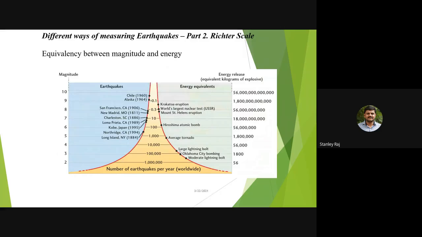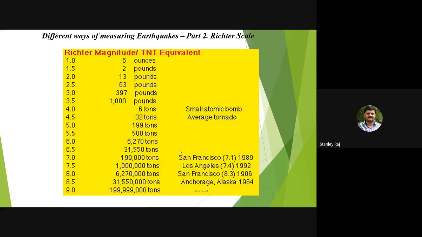So the equivalency of magnitude and energy. For example, if the energy is released, you can see how much TNT, that is trinitrotoluene, how much energy. A small atom bomb can produce 6 tons of trinitrotoluene, which produces the impact of 4 Richter scale magnitude. So the comparison between the TNT and Richter magnitude, you can see that for 9 magnitude, it will be around 99999 tons of TNT energy released during this kind of earthquakes.